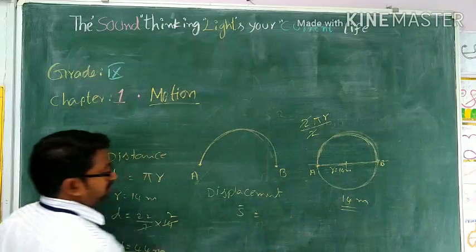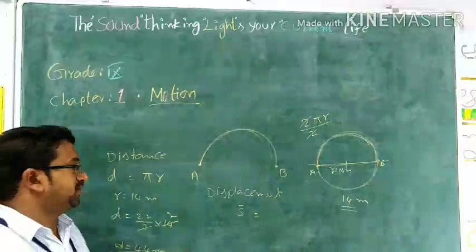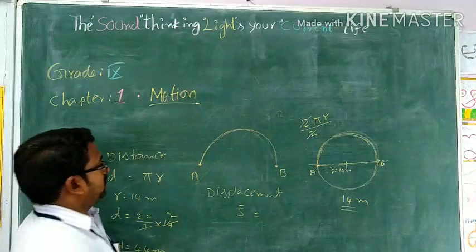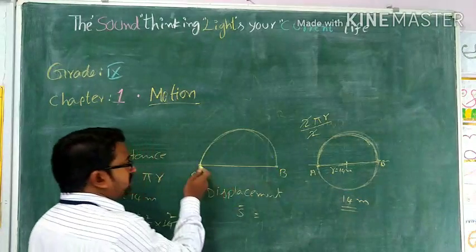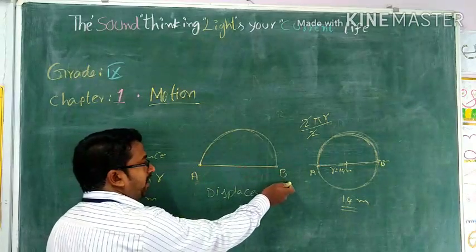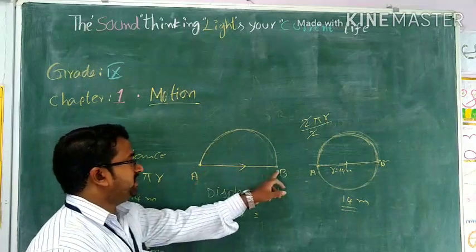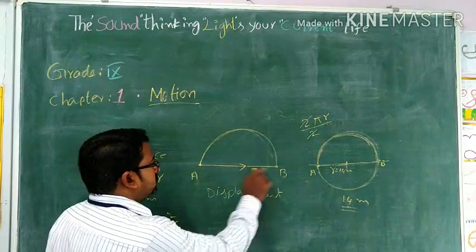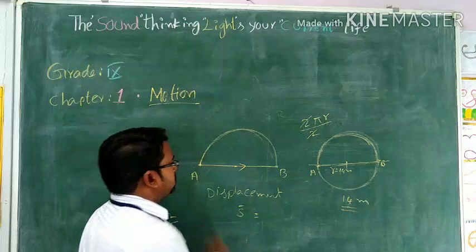Displacement means S bar. S is the magnitude, bar indicates the direction. Right? So, what is the displacement? The shortest distance between starting and ending points in a specified direction. So, it is the starting point, it is the ending point. What do we call this line which is passing through the center of the circle?